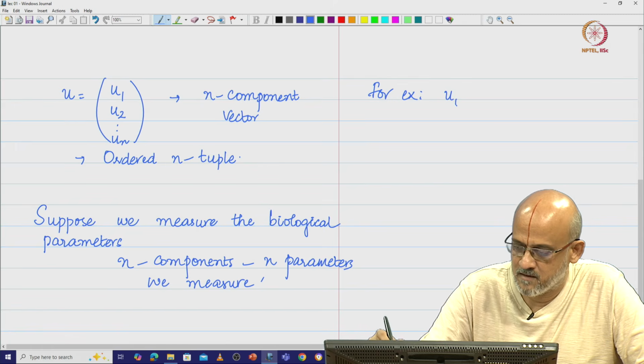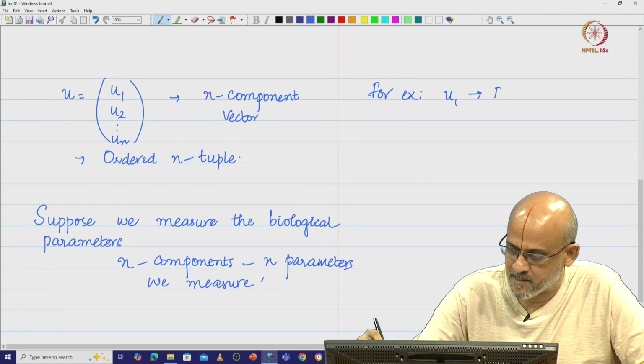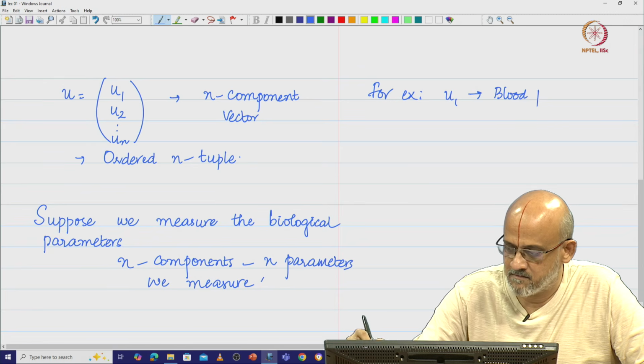For example, u1 could be the blood pressure number of a person.